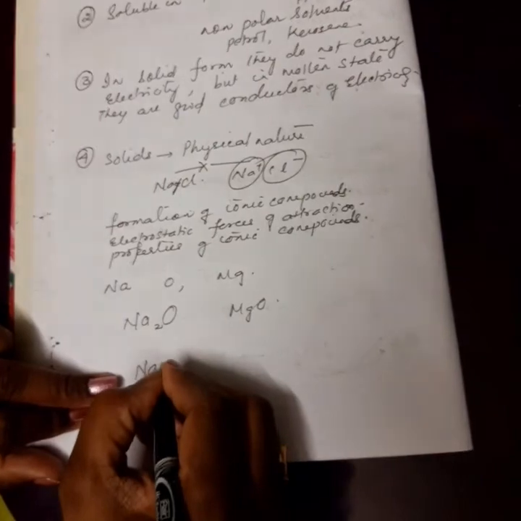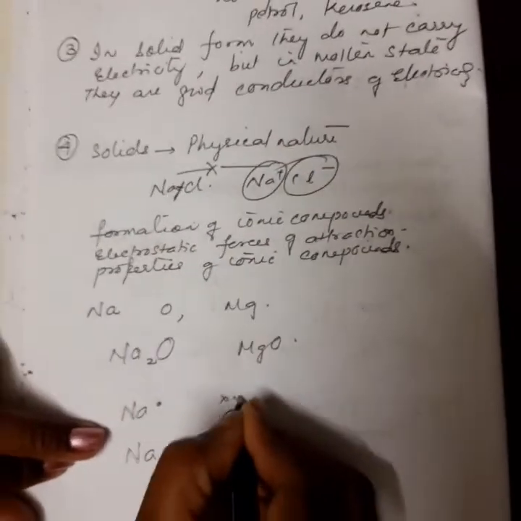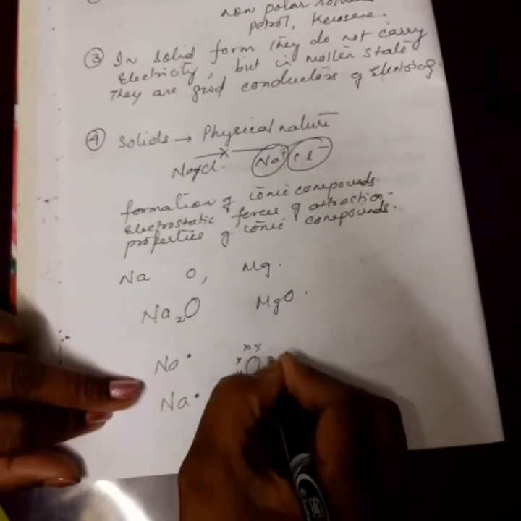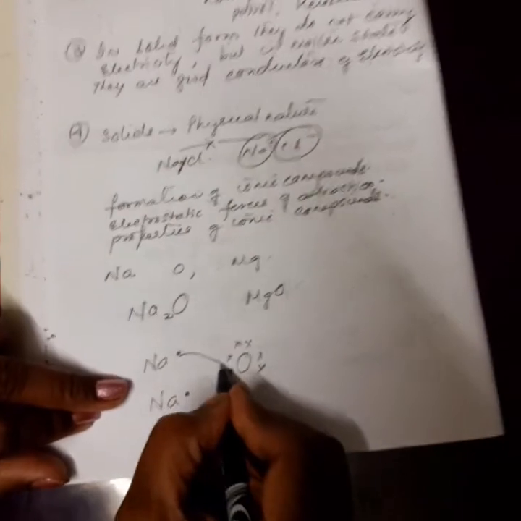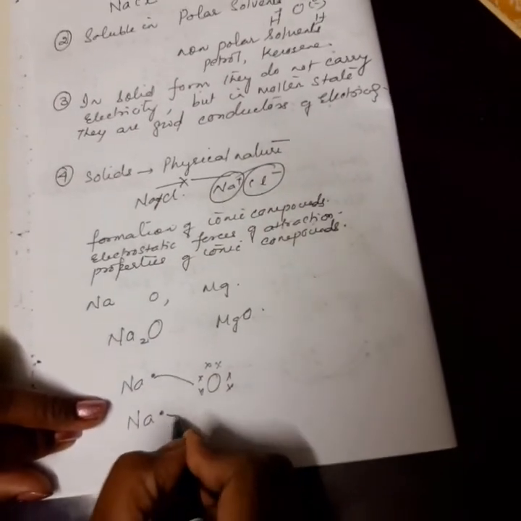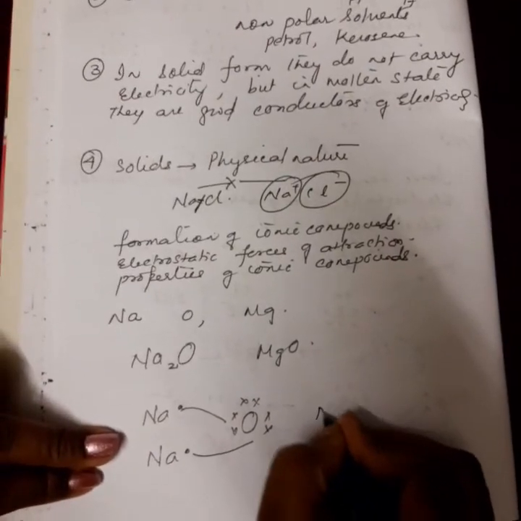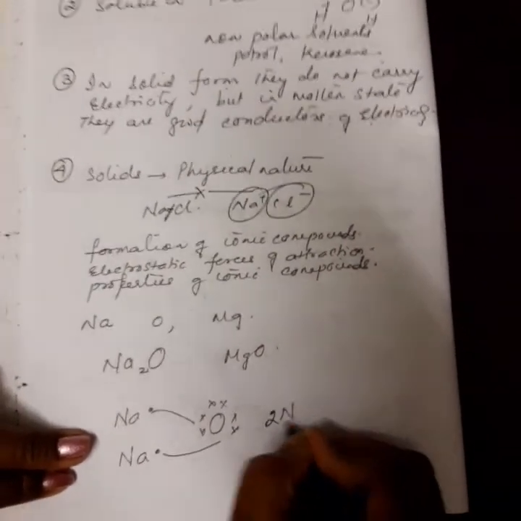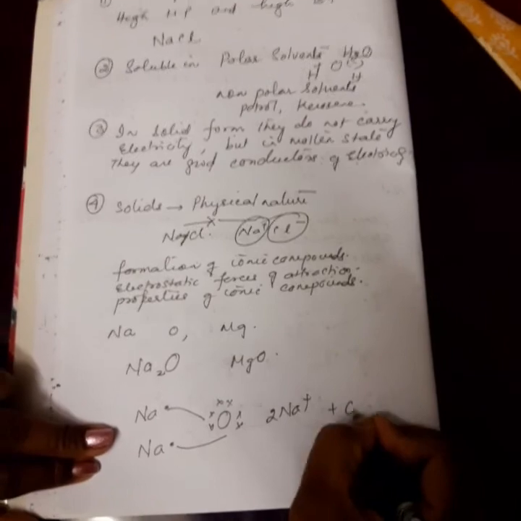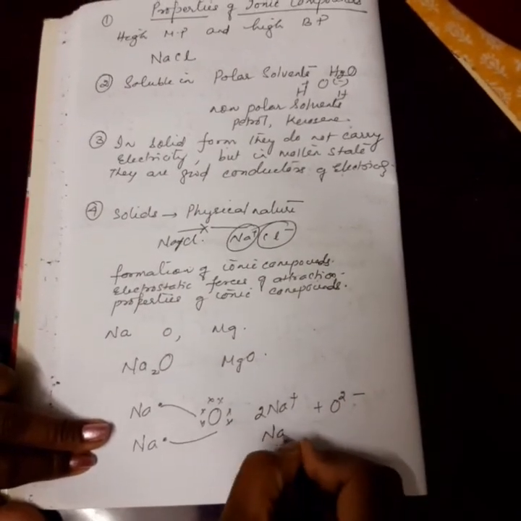Na2O means Na has one electron, another Na has another electron. Oxygen has 1, 2, 3, 4, 5, 6. One electron from this is transferred here, and one electron is transferred here. So, it becomes 2Na plus and O2 minus, and this forms Na2O.